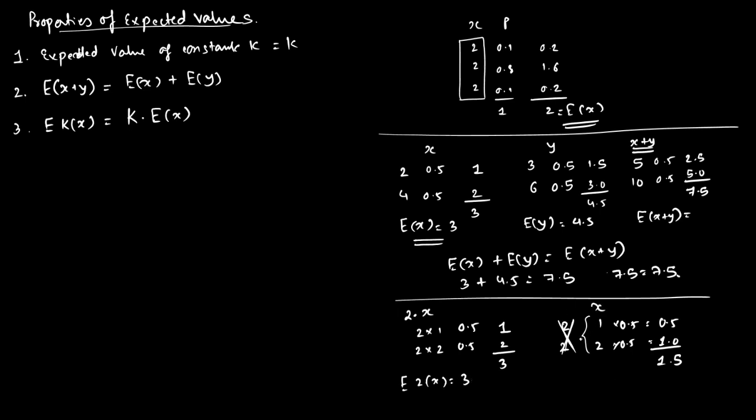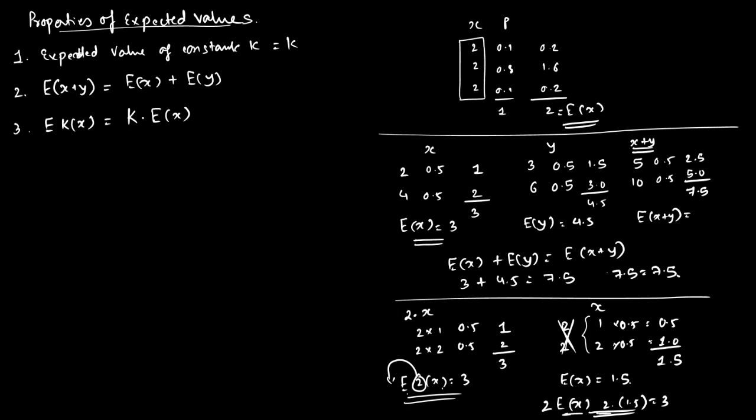What is this x? The expected value of x is 1.5. Is it right? If I multiply it by 2, the expected value will be 2 into 1.5, that is nothing but 3. This is proved. This 2 can be taken out: just find the expected value of x and then multiply it by 2. Then also you will get the answer.